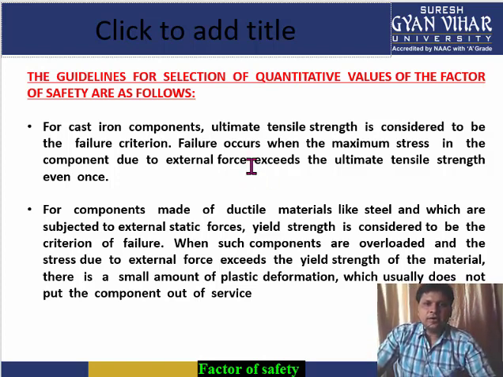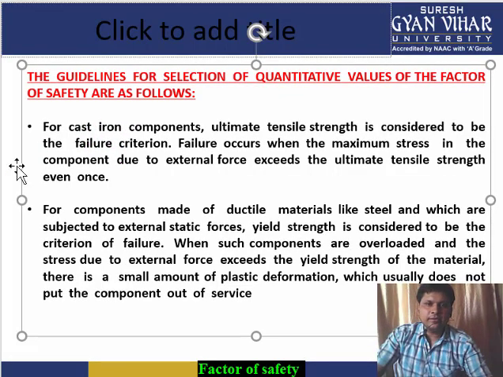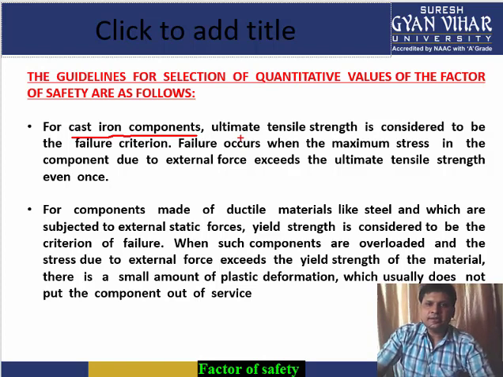First, for cast iron components, ultimate tensile strength is considered to be the failure criteria. Failure occurs when the maximum stress in the component due to external force exceeds the ultimate tensile strength.